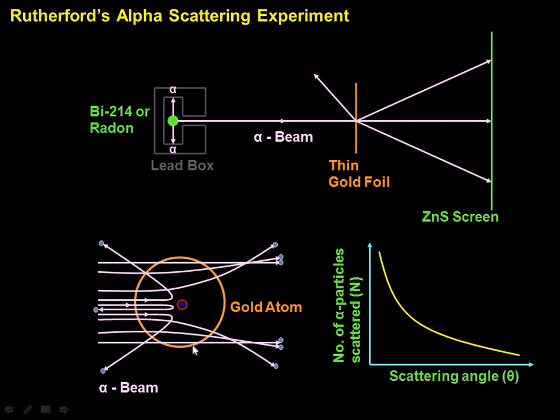Moreover, you can notice that the alpha particles are being repelled by Coulomb repulsive forces. That's obviously right, because both the alpha rays and the nucleus are positive charges. Are we clear with this? I hope you are very clear with the experimental setup as well as the result of Rutherford's alpha ray scattering experiment.